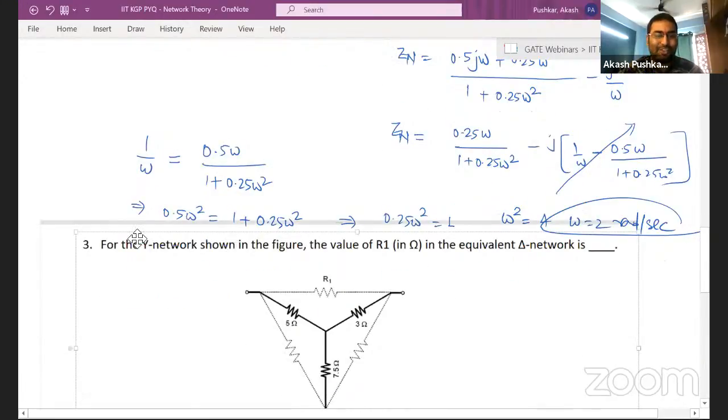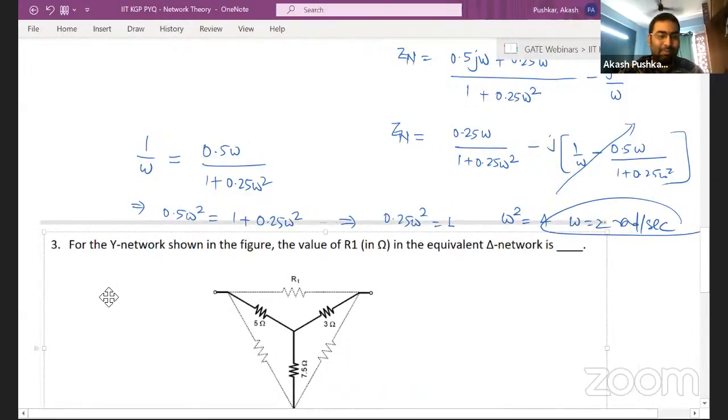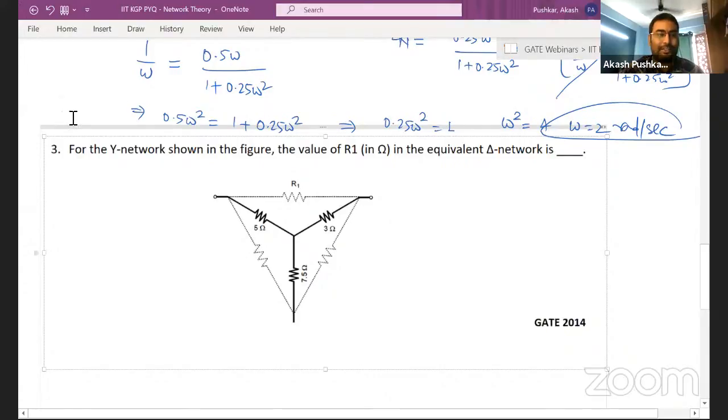So now, without wasting a single second, let's move to the next question. This is going to be a very important part in GATE exam, guys. Why? Because star to delta, they ask a lot of questions these days. Almost every year they're asking question, guys. So to be very honest, be ready for question like this.